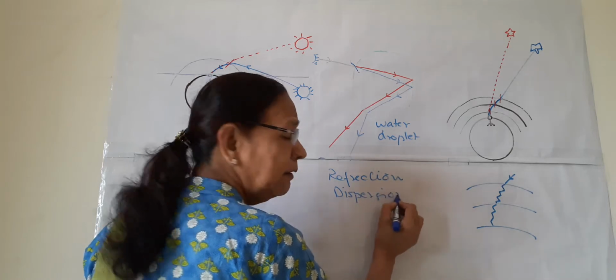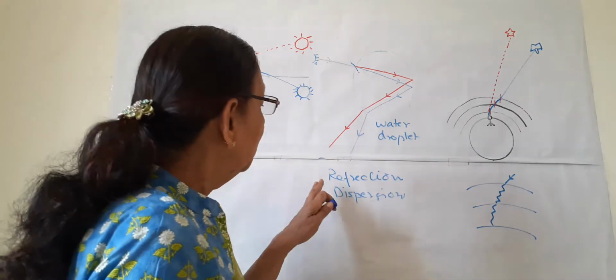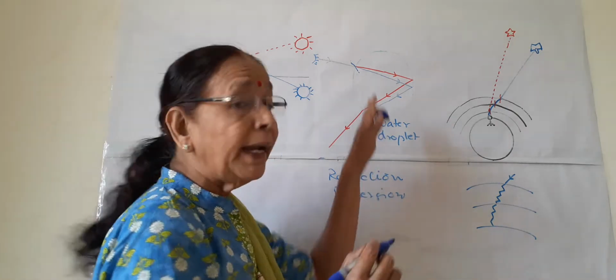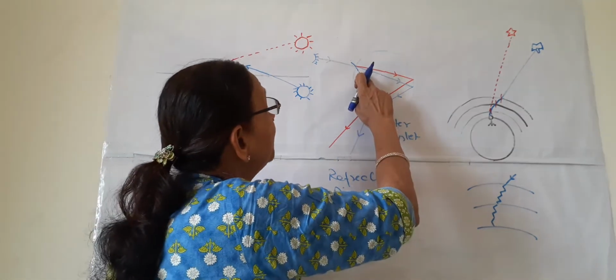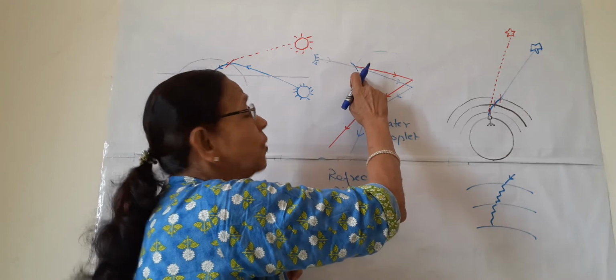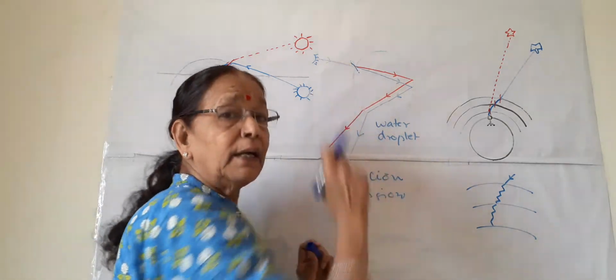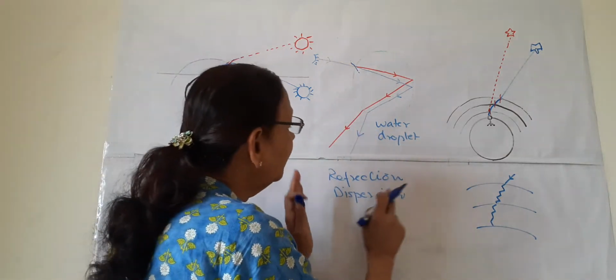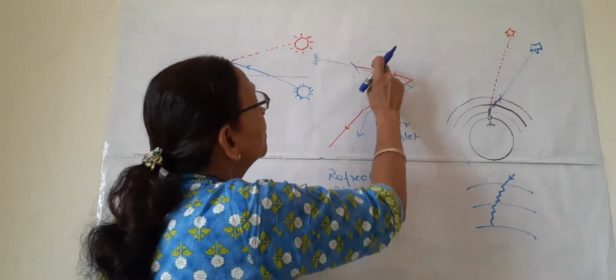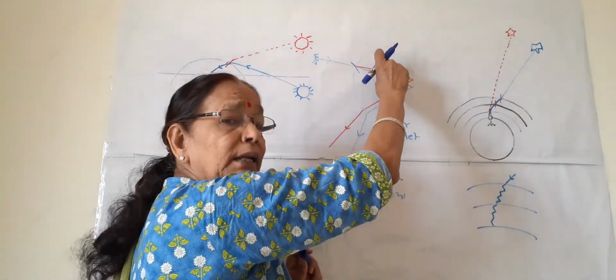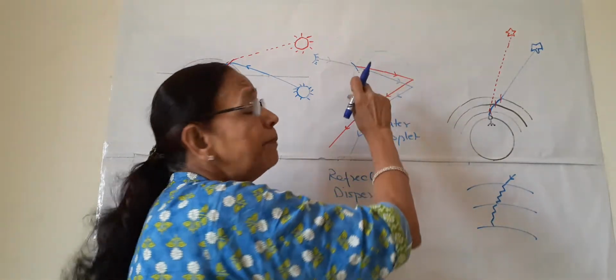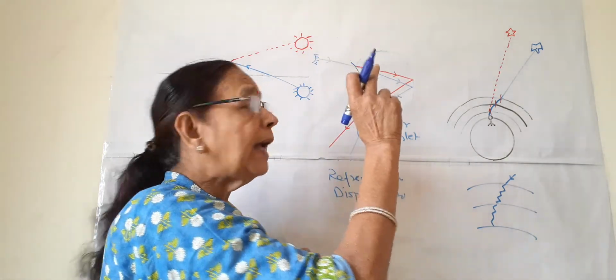We have seen this when we were doing the prism. So refraction means bending of light. Why does light bend? It bends towards the normal because it is a denser medium, and it disperses also because different colors of white light bend with different angles.